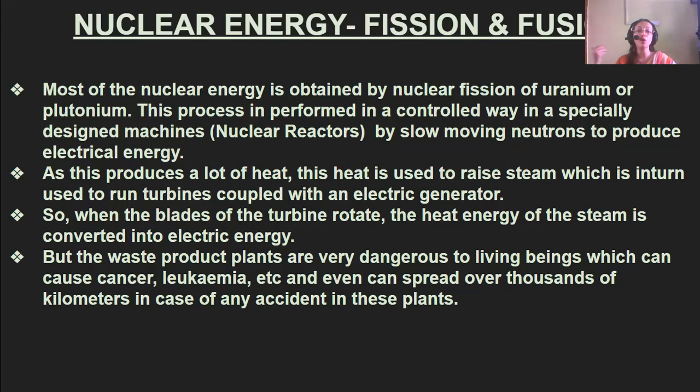Okay, that is how electrical energy is produced. So what do we do? First, in the nuclear reactor, we pass slowly moving neutrons, and we see that it produces certain energy, electrical energy. In that process, a lot of heat is produced, and this heat is used to raise steam, which is used to turn the turbines, and that turbine is used to run an electrical generator.